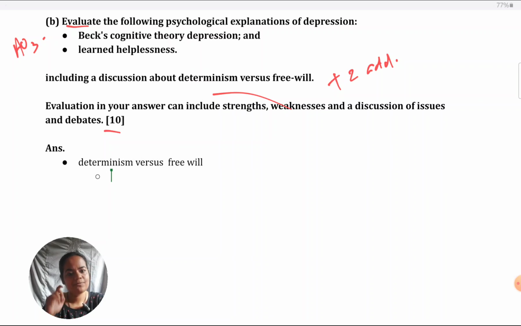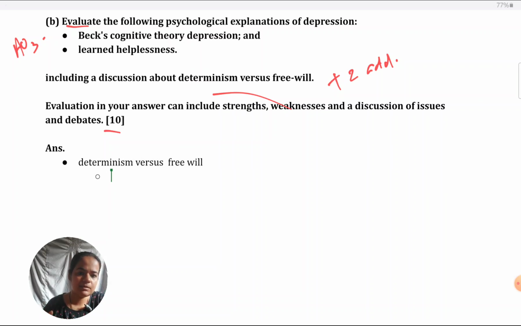If you see overall for psychology, the marks required to get an A grade are very less, because the student's attitude many times tends to be apathetic towards the paper. It doesn't matter whether they're asking you biological or psychological explanation. You have to elaborate well, justify well, not in loose language, not in a commonsensical way.